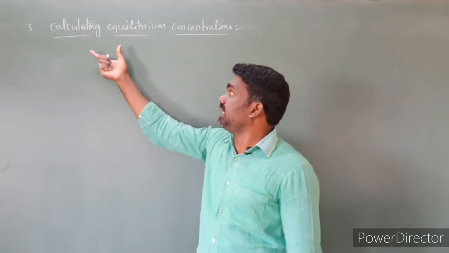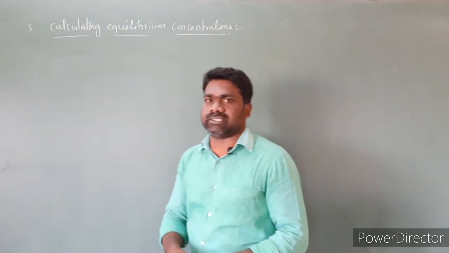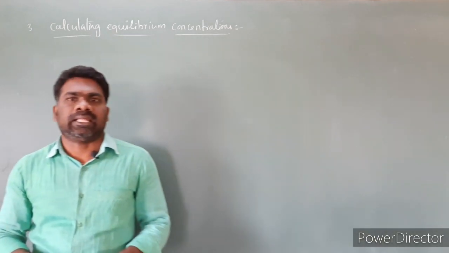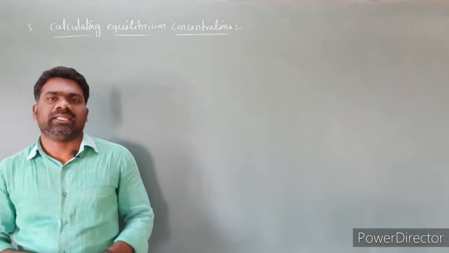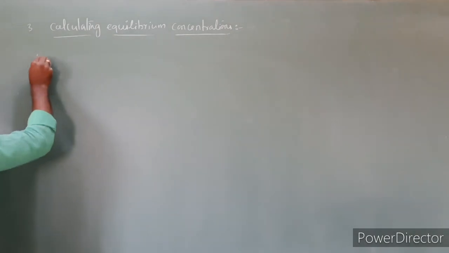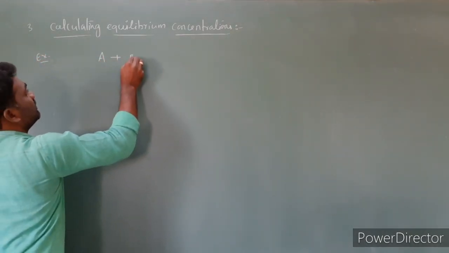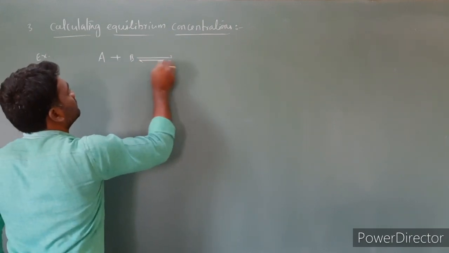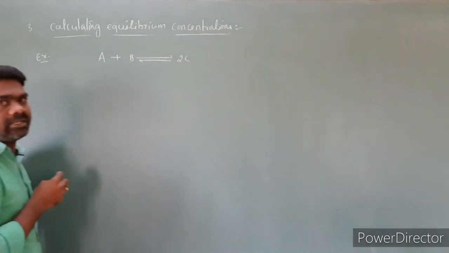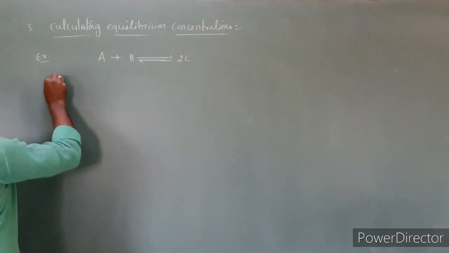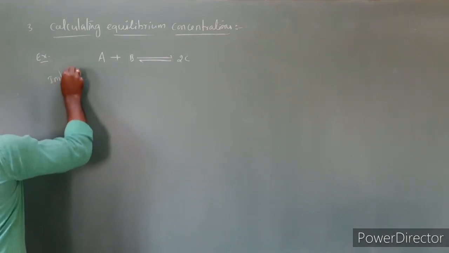Next, third application, calculating equilibrium concentrations. Now let us understand calculating equilibrium concentrations by taking a general example: A plus B gives rise to 2C. First we have to write the initial number of moles.